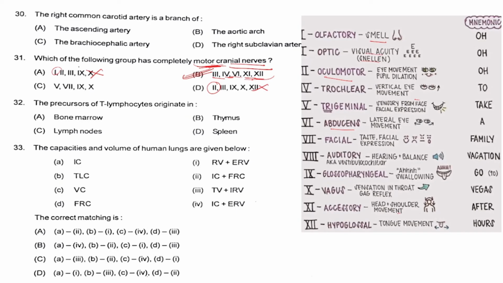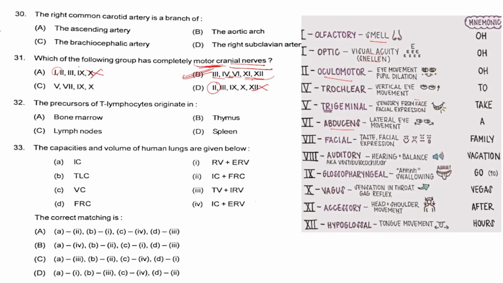So this is the music which I composed to make remember all these 12 motor, sorry, motor and sensory cranial nerves. So it is up to you. If you want to remember, you can remember in the form of song or in the form of mnemonics as you like it.